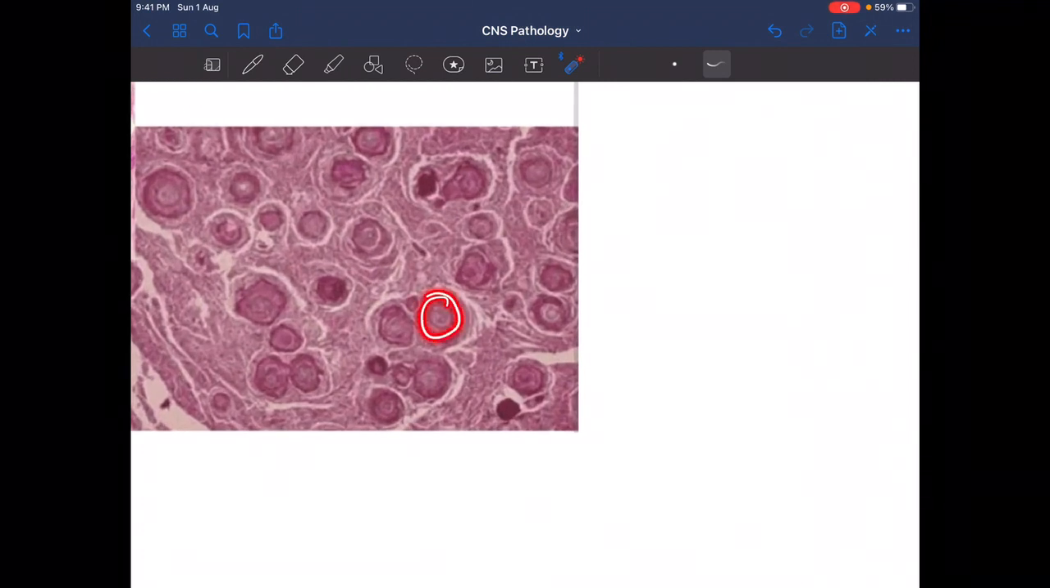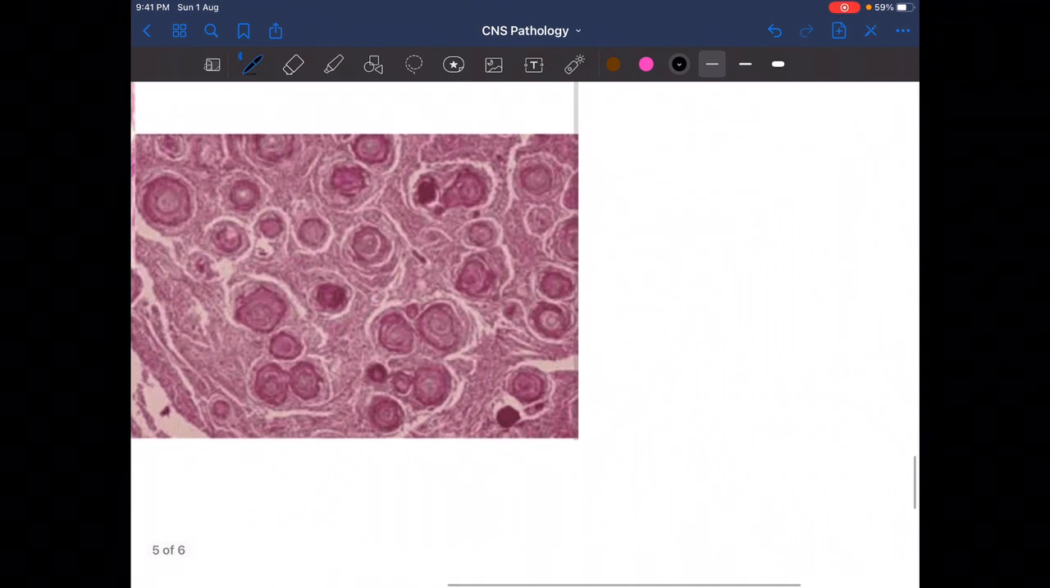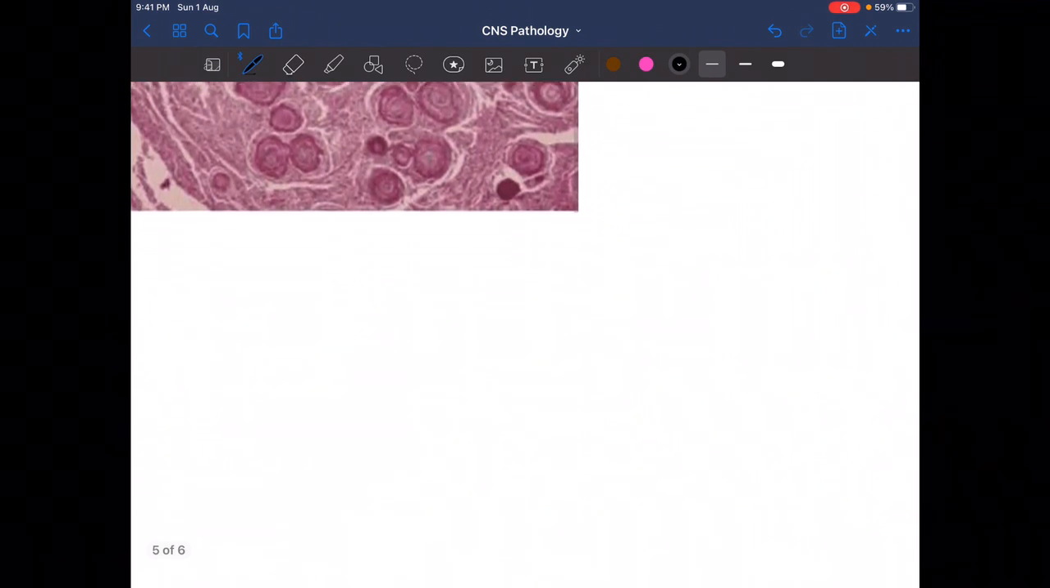That tumor is meningioma. And these were the psammoma bodies, as we see. And as I already told you where we find the psammoma bodies, once again I am going to revise.